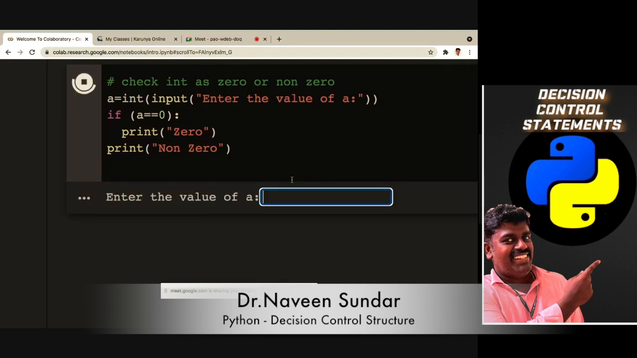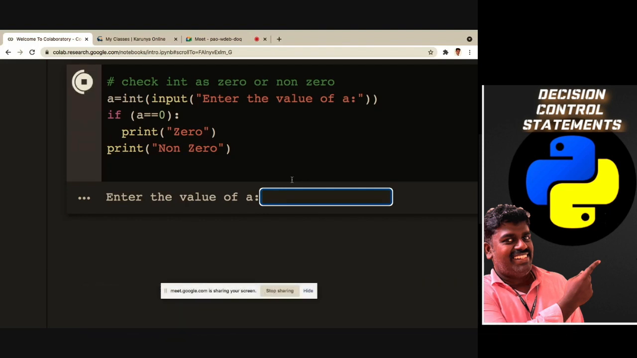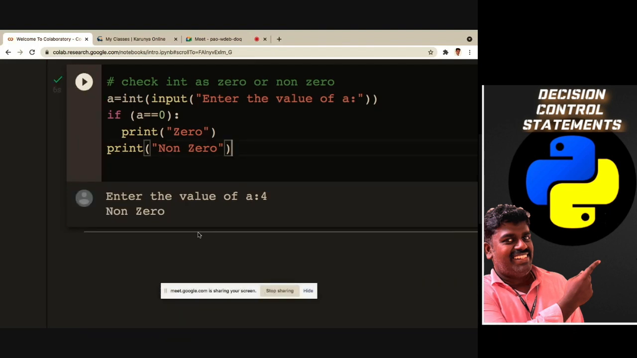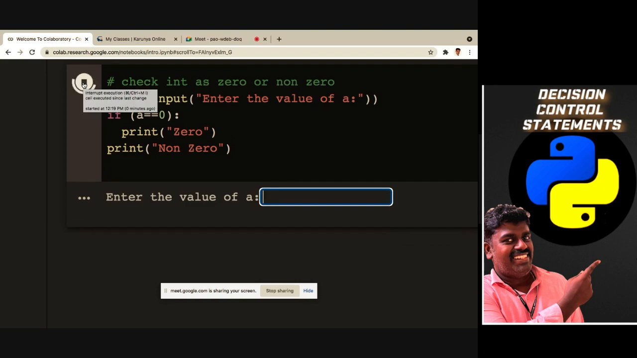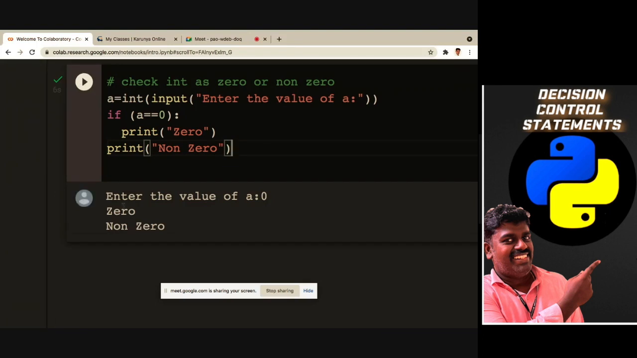First time it's running, so it takes a little time. Enter the value of a. I'm giving 4. It's a non-zero, right? Again I'm running the program. Enter the value of a. I'm giving 0. It is 0, and then it also prints non-zero. Why is it coming? After finishing it, it is coming out.